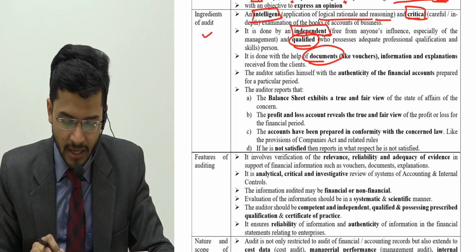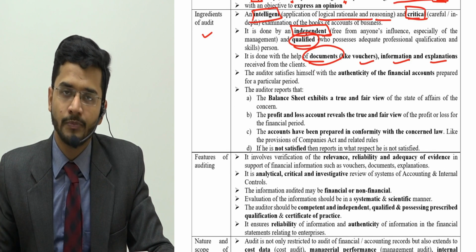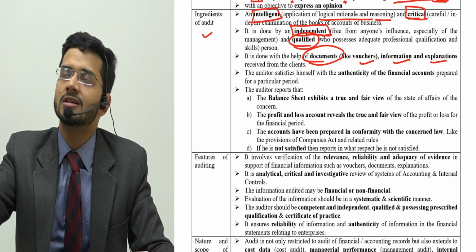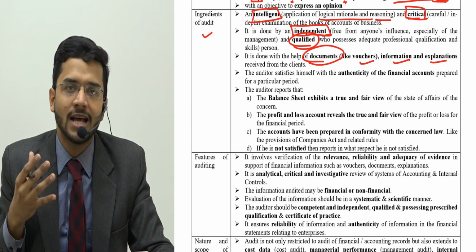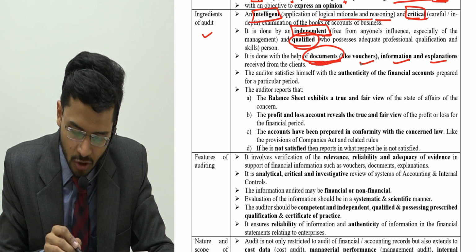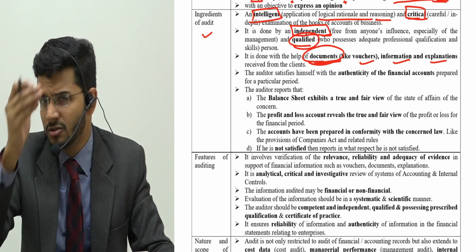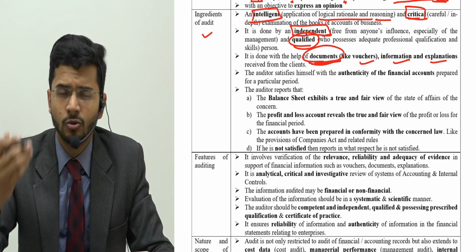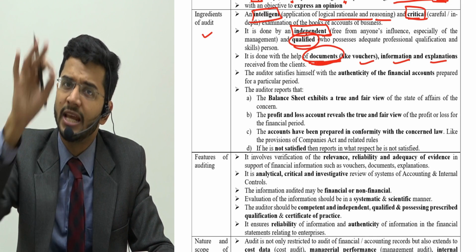Audit is done through documentation like vouchers, information, explanation. So you have to do an audit using documents. You cannot just sit in your ancient time and listen to what management has to say and do the audit on that basis. No, you have to do it on the basis of documents. You have to have substantiating evidence. Your mom would ask you for invoices. She would not believe whatever you are saying. No, she wants invoices. Similarly, auditors want invoices.